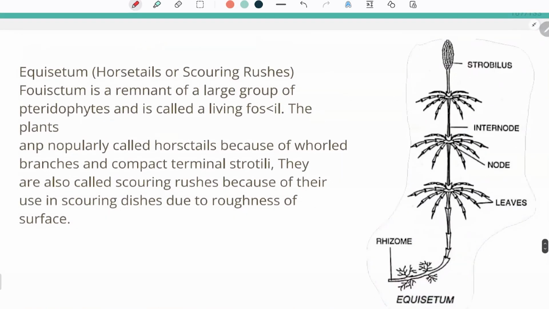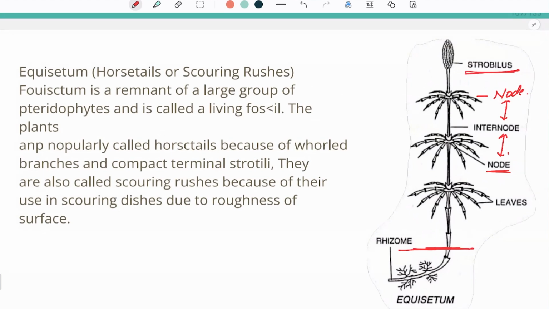We can very clearly see in the diagram that this is the root, and where the leaves are produced, it is termed a node. This is a node, and the space between the two nodes is the internode. The strobilus is present, which forms a conical structure.